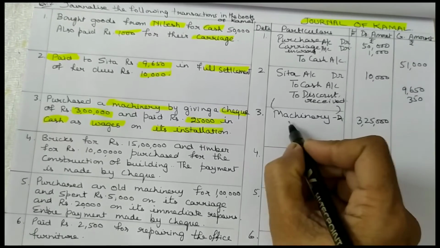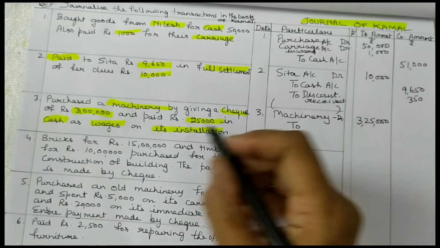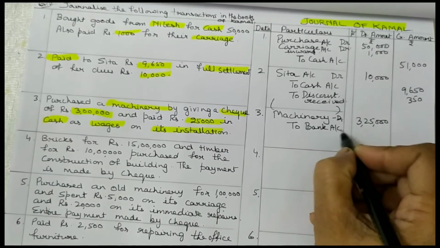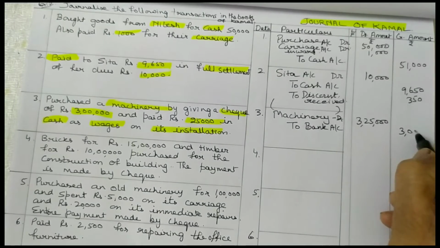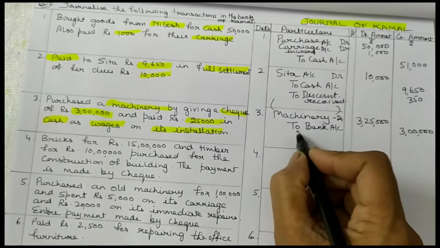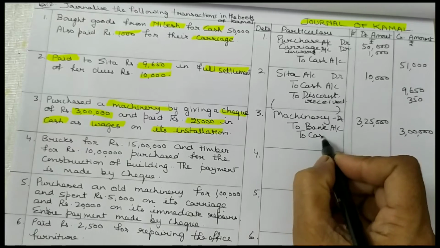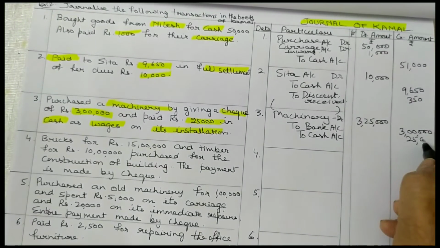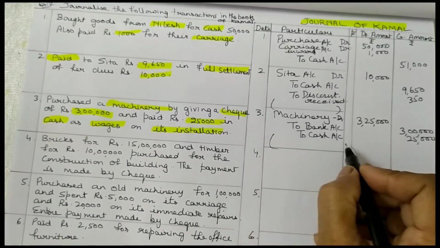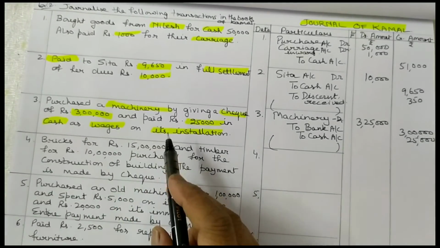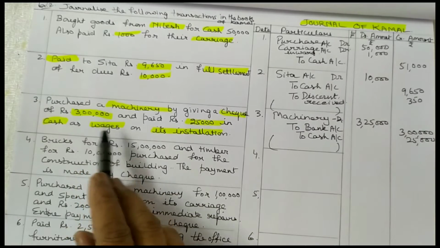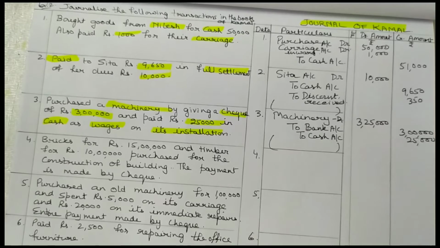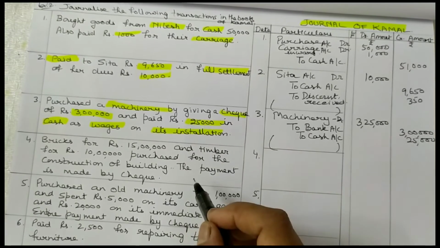Two, you are giving a check of 3 lakh to bank account, and cash 25,000 for installation charges. The narration: purchased machinery by check 3 lakh and 25,000 cash for wages on its installation.